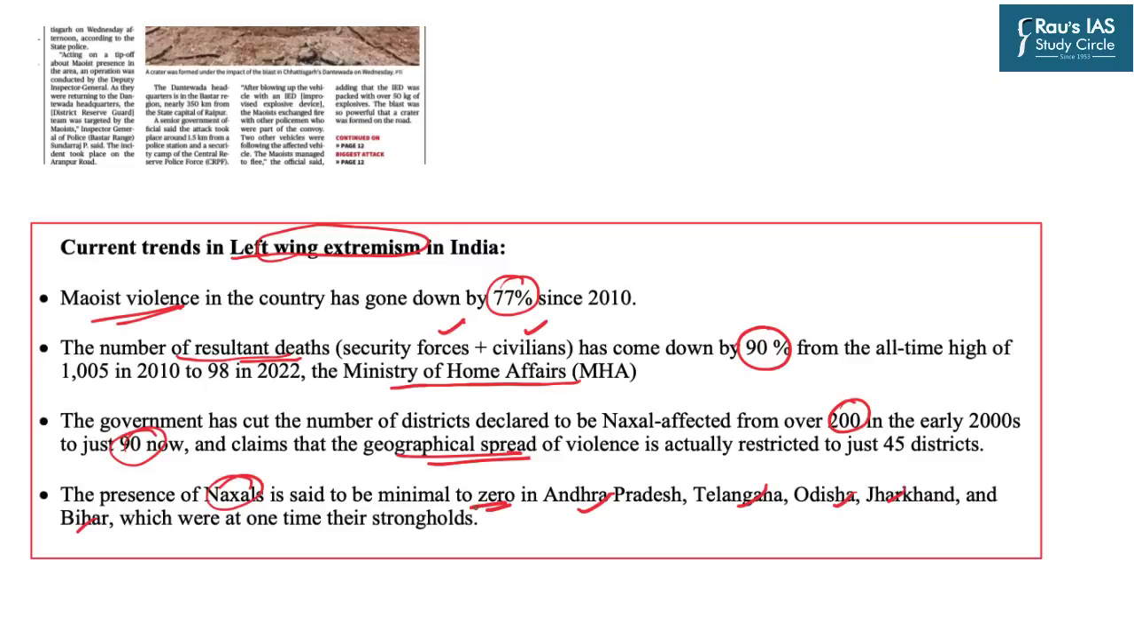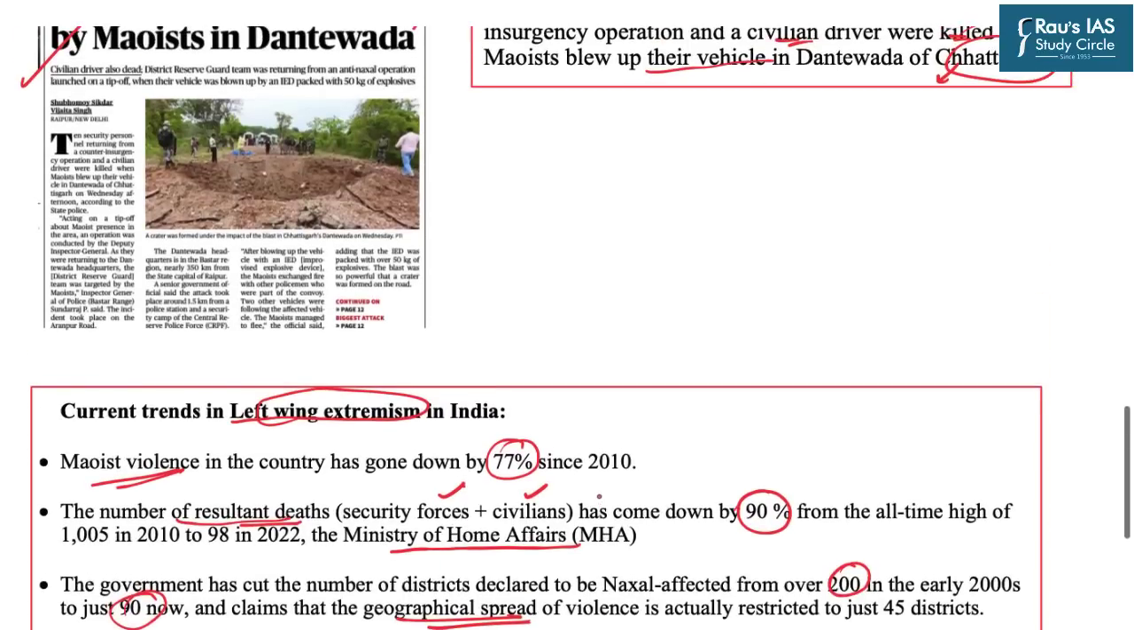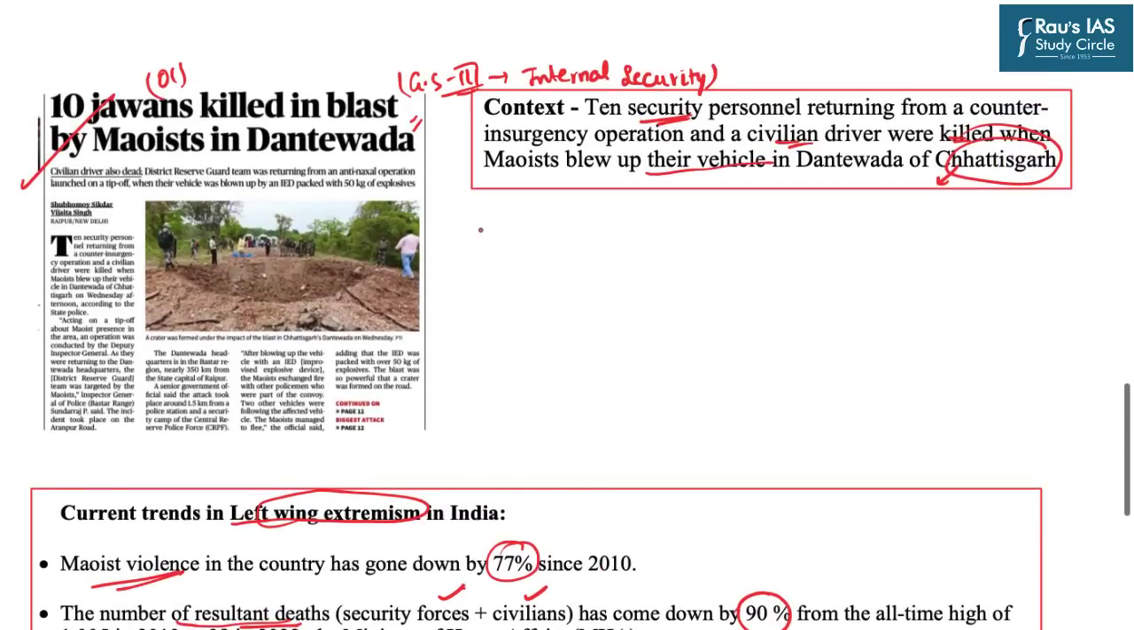But then the question arises that if it can happen in these states, then why not in Chhattisgarh? Areas like Dantewada and Sukma are prone to Naxal attacks every year. So let us see what are those unique factors which are operating in Chhattisgarh and have not provided the same results as in the other states, and why Naxalism is still continuing in this particular state.